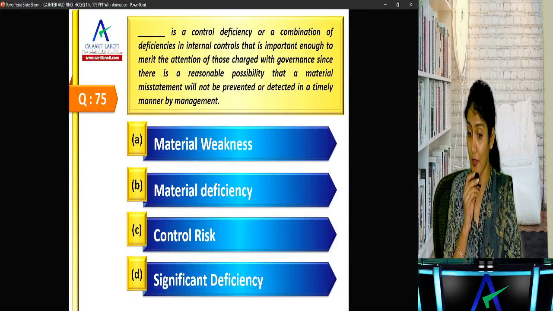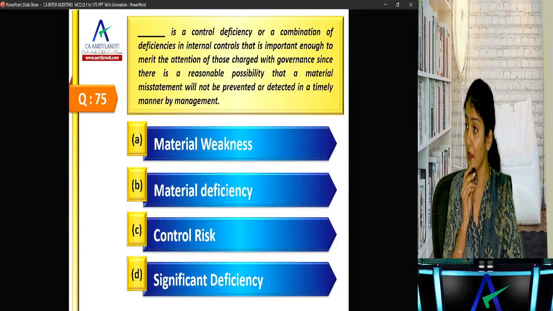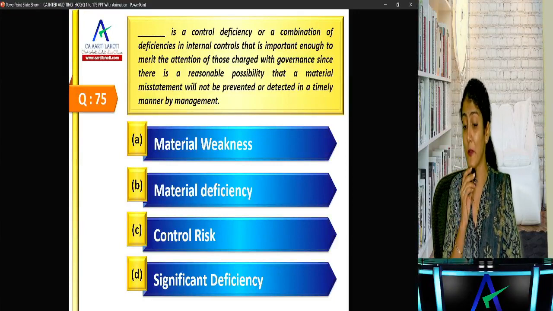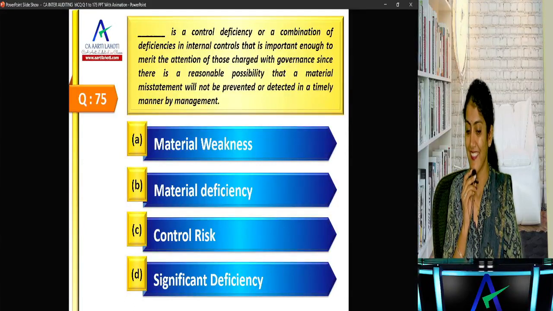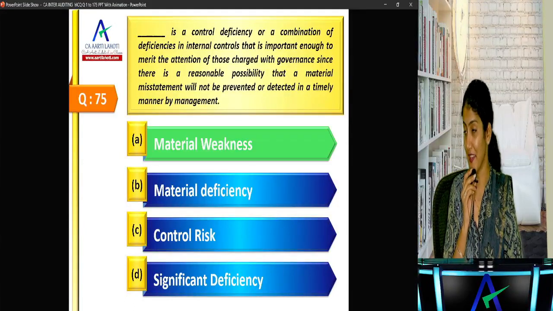Dash is a control deficiency or a combination of deficiencies that is important to merit the attention of TCWG, since there is a reasonable possibility that a material misstatement will not be prevented or detected. Material weakness.